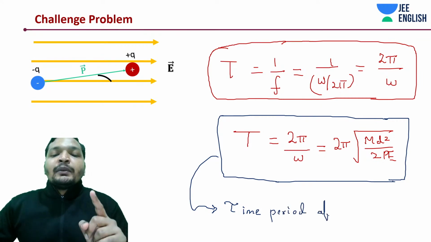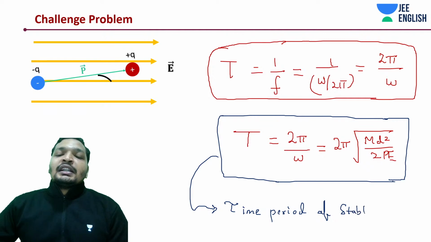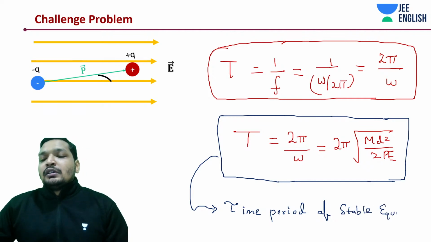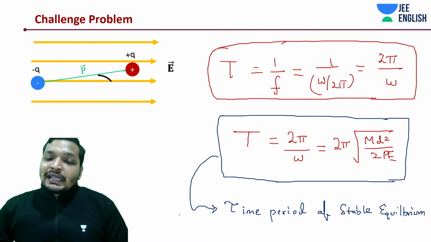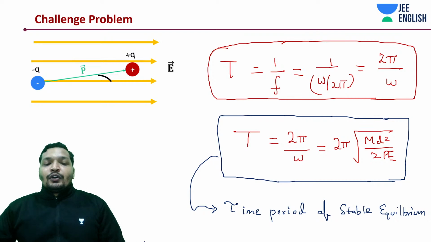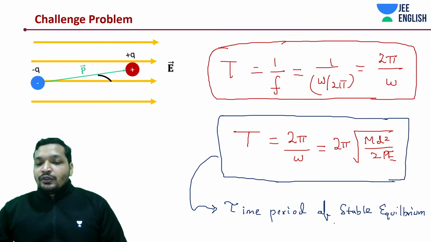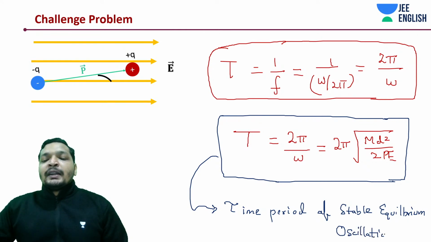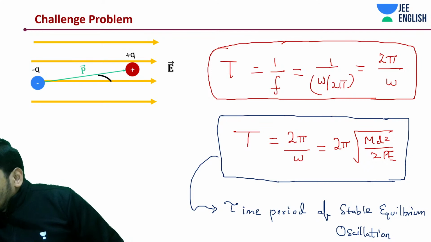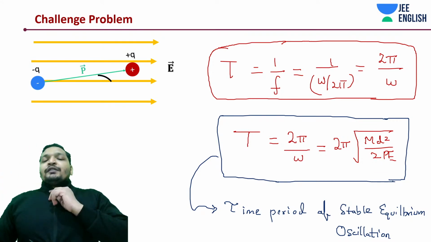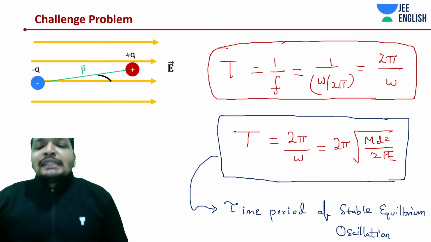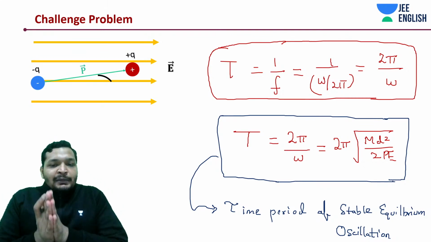Time period of which oscillation? Of stable equilibrium oscillation. There is no oscillation in unstable equilibrium. Which oscillation, guys? Stable equilibrium. Okay, of course there should be an oscillation term as well. Please write it down. Understood? Don't memorize it. Of course, students, stay focused. So this is for your stable equilibrium. Unstable equilibrium would not have it.